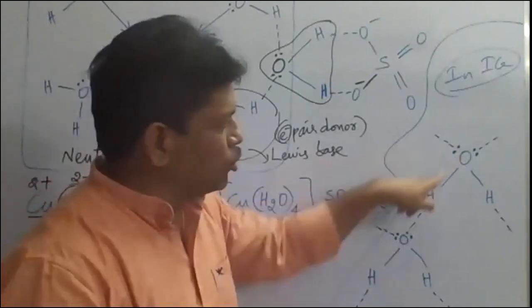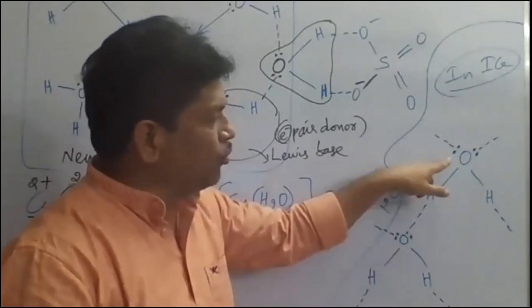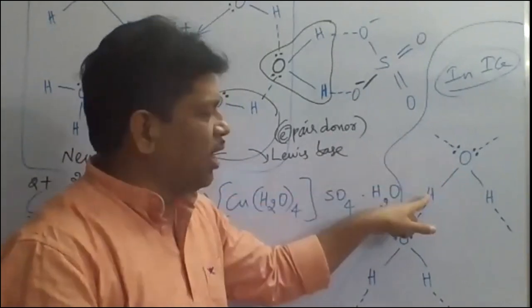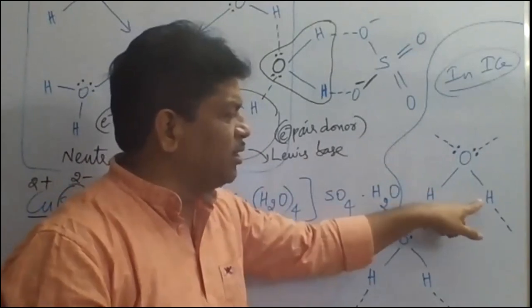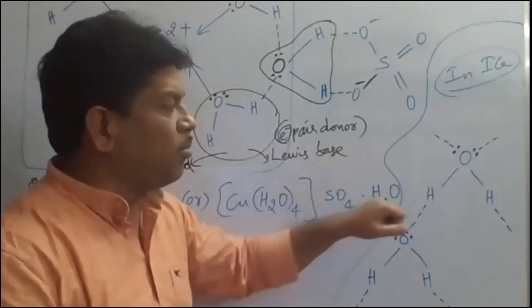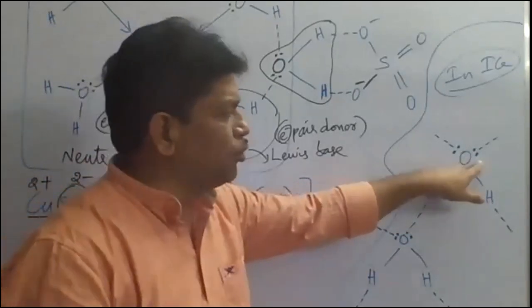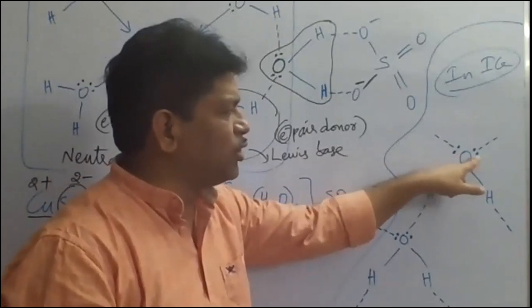You check it here. H2O is a bent shape, angular shape, V-shaped molecule. In H2O, oxygen is the central atom, and hydrogen can never form the central atom. Fluorine also can never form the central atom. Here oxygen is the central atom, and this oxygen has what? Lone pairs, 2 lone pairs. The number of lone pairs on oxygen is 2 here.